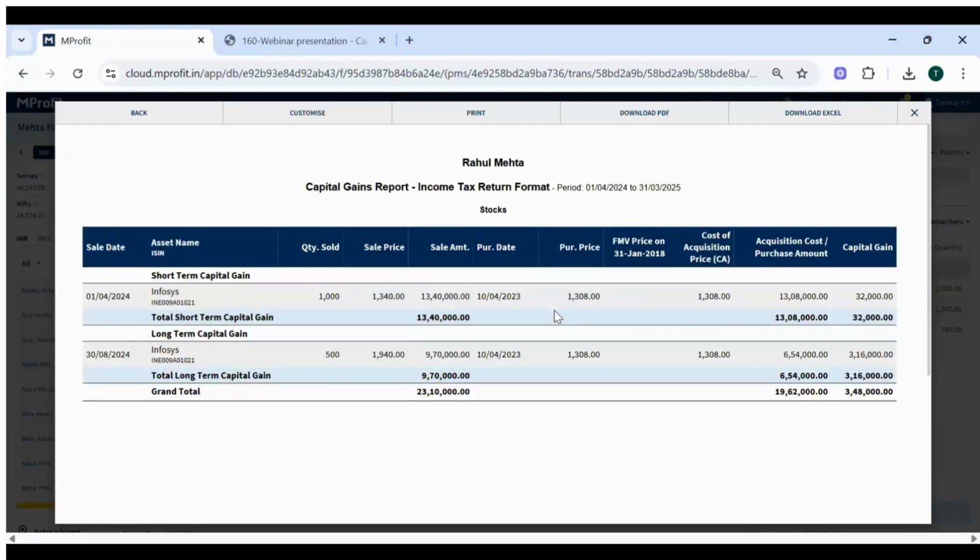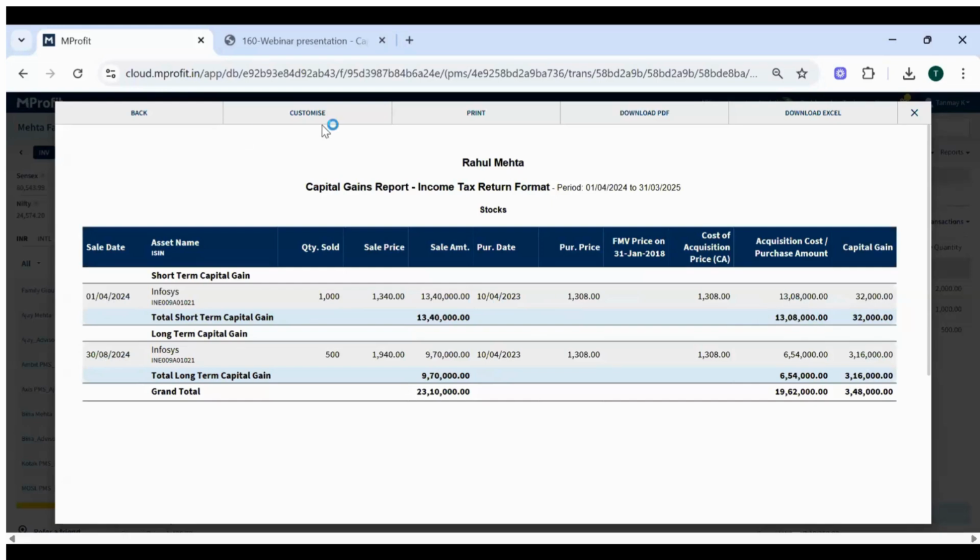Yeah. So as you see on the screen, it has calculated the capital gain. If you see both the purchases, the main purchase was on April 23, and for the first sell the holding period was less than 1 year, less than 365 days. So you can see the sell date as 1st April 24, and it is calculating it as a short-term capital gain. Similarly, if the holding period is more than 365 days, that is the sale date is 30th of August 24, it will consider a long-term capital gain. The system is doing these automatic calculations.